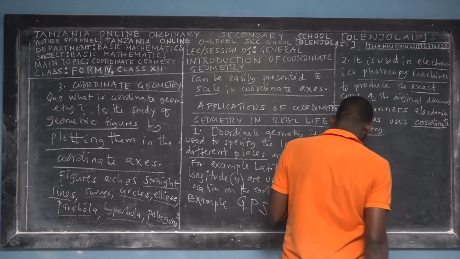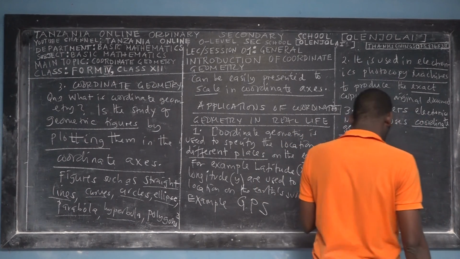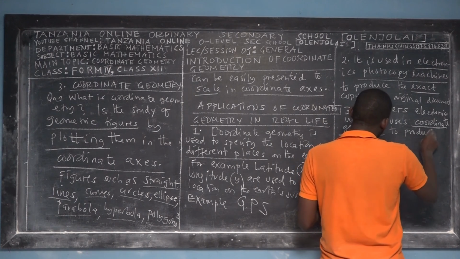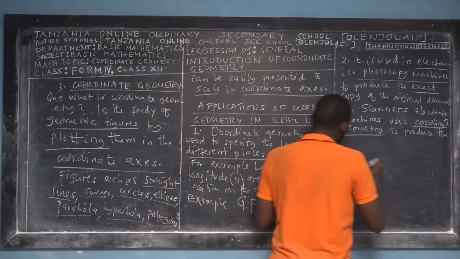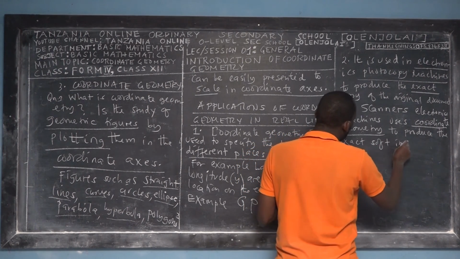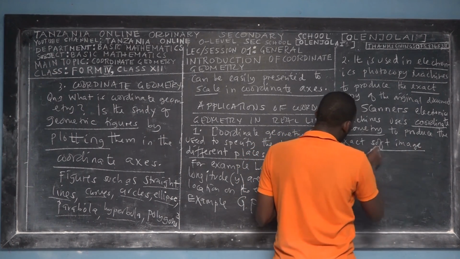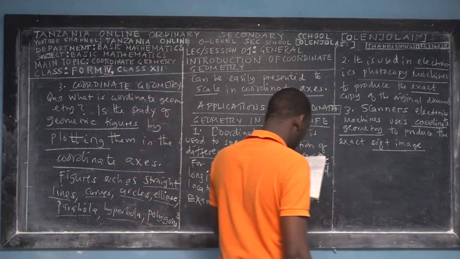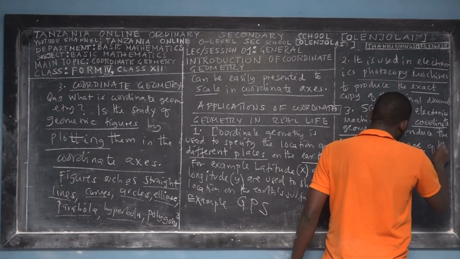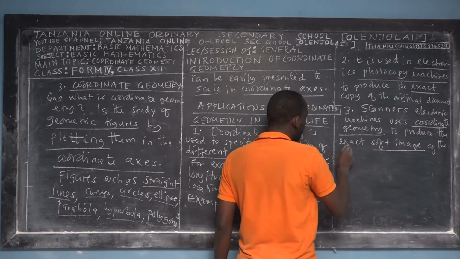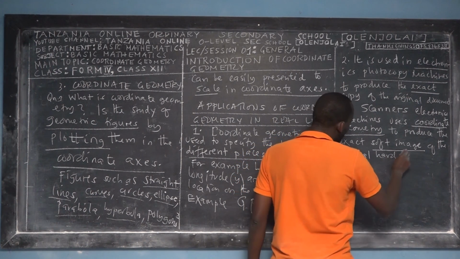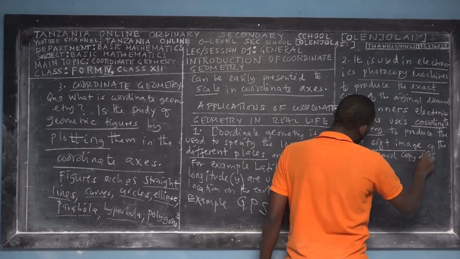Uses coordinate geometry to produce an exact soft image. Produce the exact soft image of the original image provided, of the original hard copy document.